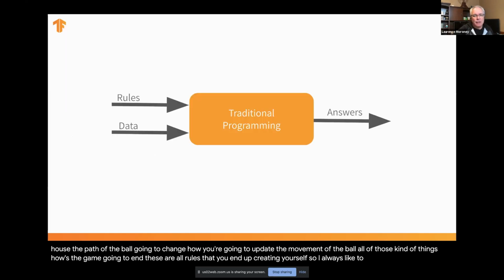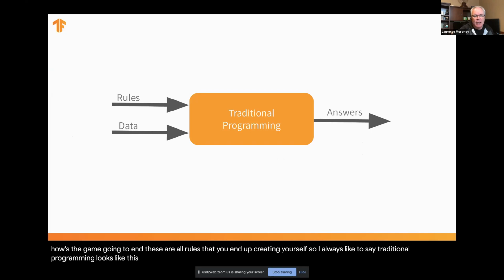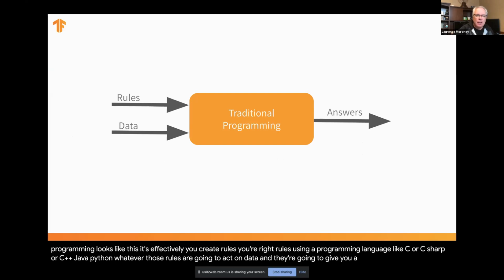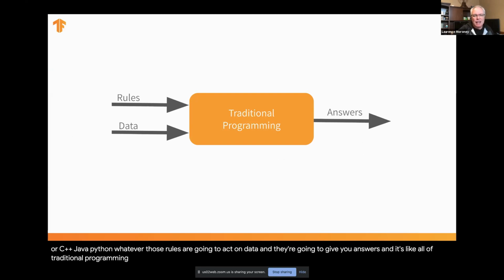So I always like to say traditional programming looks like this. You write rules using a programming language like C, C#, C++, Java, Python, whatever. Those rules are going to act on data and they're going to give you out answers. For all of traditional programming, this is the highest level summary I could find.